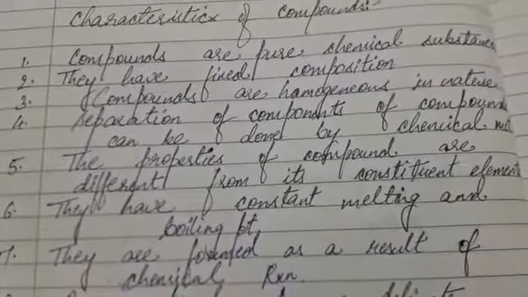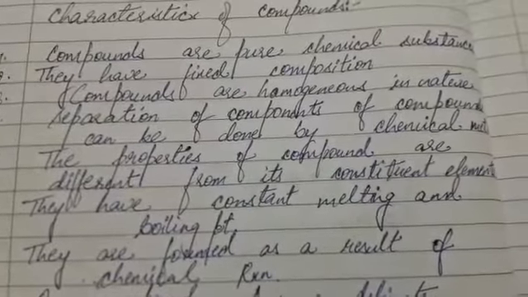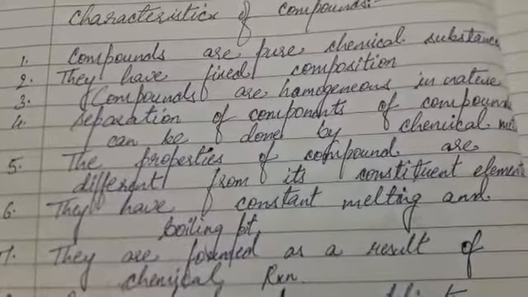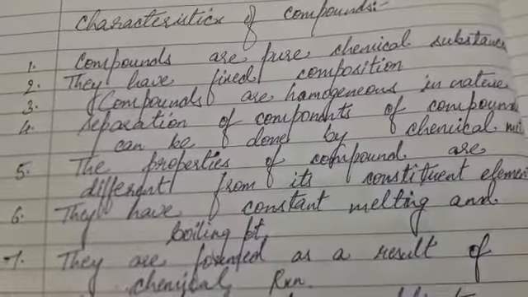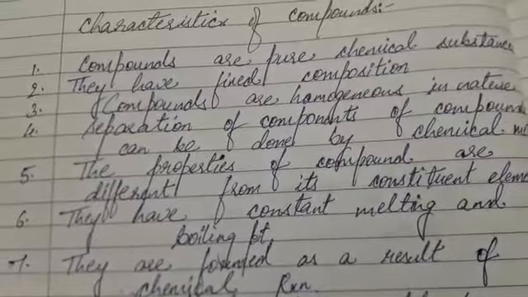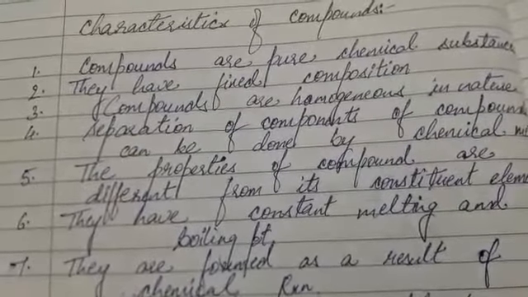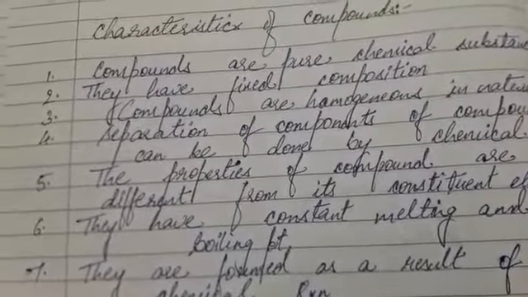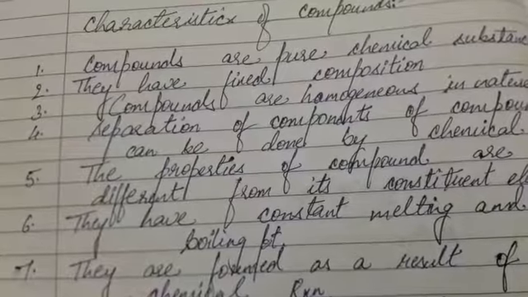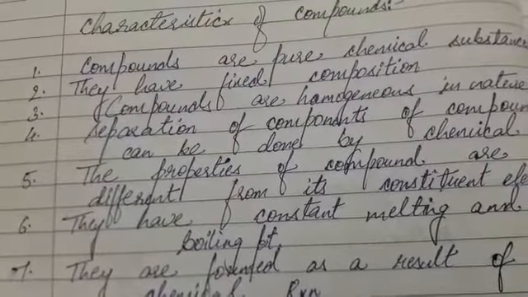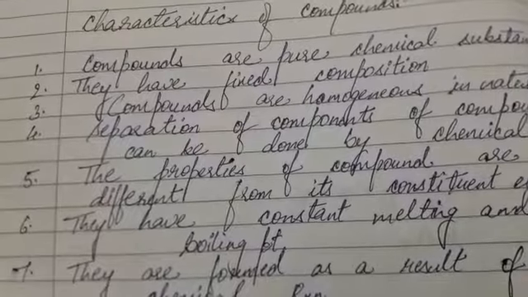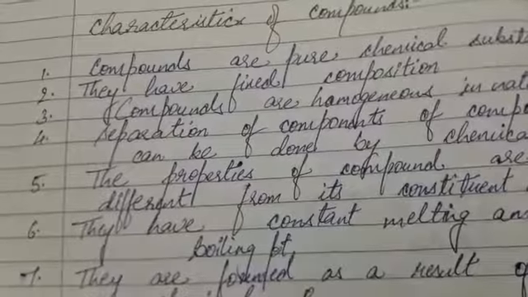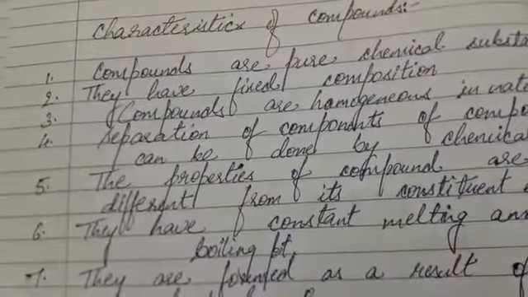Fourth point, separation of components of a compound can be done by chemical method. We cannot separate them by physical method. By touching, by segregating, we cannot separate them. The components of a compound cannot be separated by physical methods like boiling, heating, but can be separated by chemical methods like decomposition reaction. For example, hydrogen and oxygen, which are bonded together to form water, cannot be separated from water by boiling, but can be separated by electrolysis, which we have learned in class 8th.